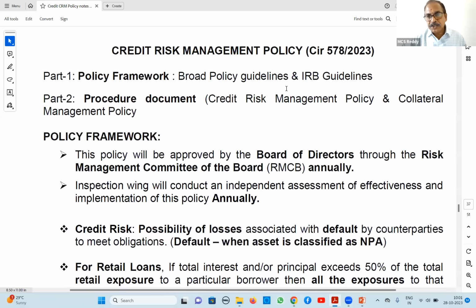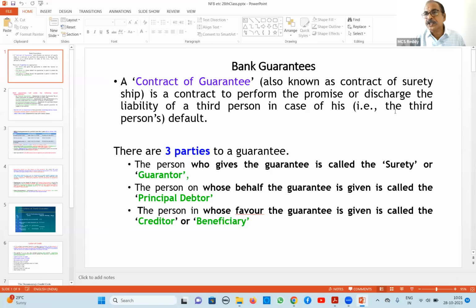So now I will start with non-fund based limits, which we could not cover in the last session. Here, two types mainly we call non-fund based. So many are there, but for exam purpose, bank guarantees and LCs, letter of credit. So bank guarantees, briefly, it is a contract of suretyship.